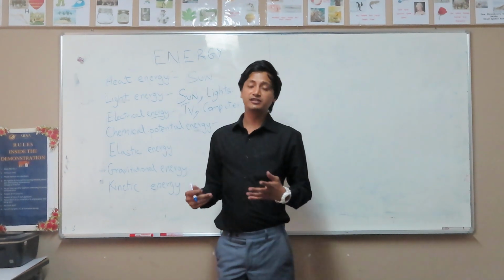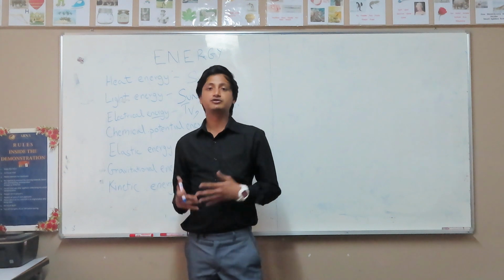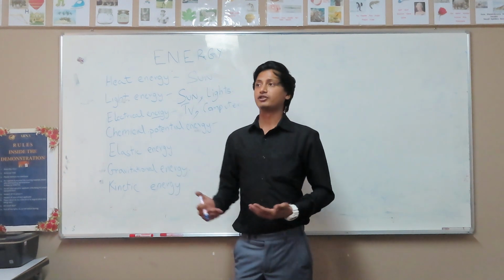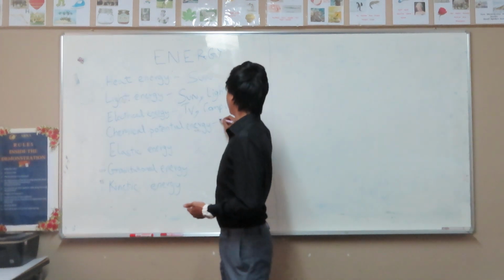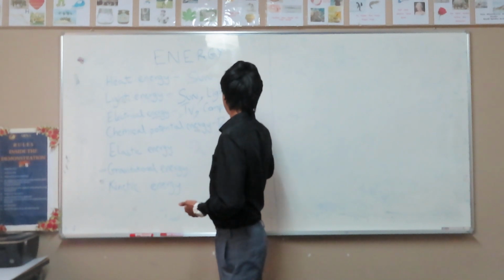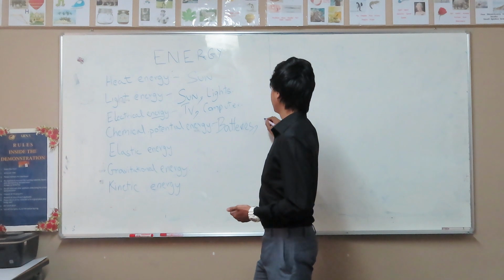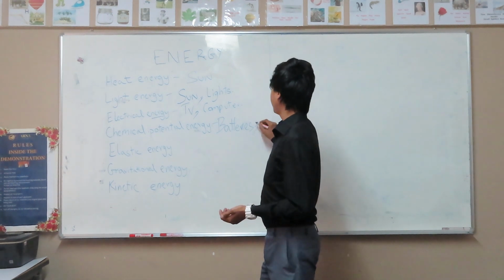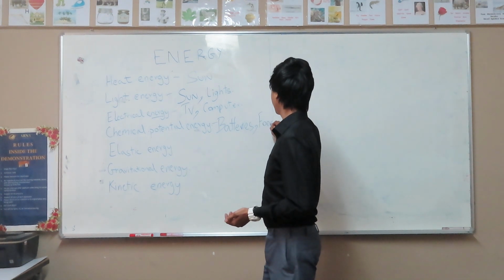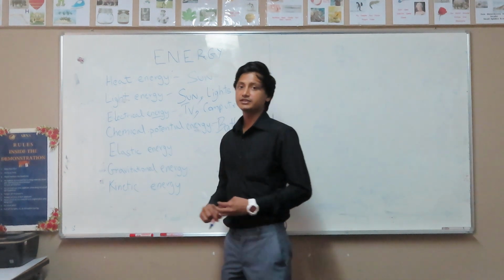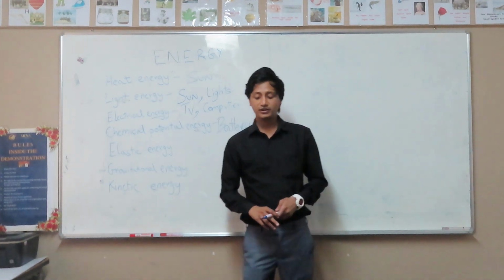But it's not revealed itself, but it has the potential to reveal itself. For example, batteries, right? Or food as well. Food has potential energy, right?